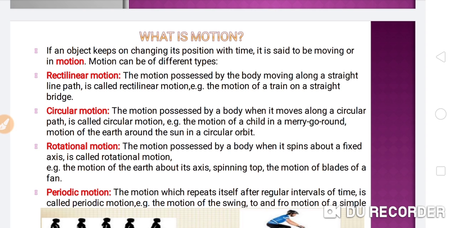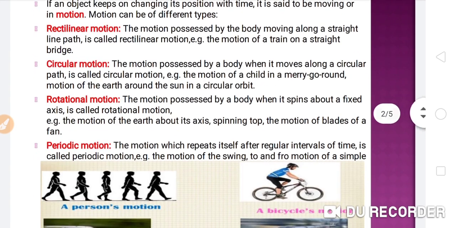If any object is moving on a straight path, this is known as rectilinear motion. For example, the motion of a train on a straight bridge. As well as if you are moving on a straight road, your motion is rectilinear motion.